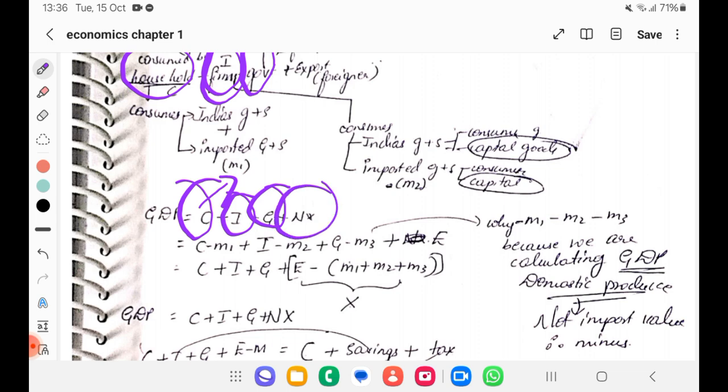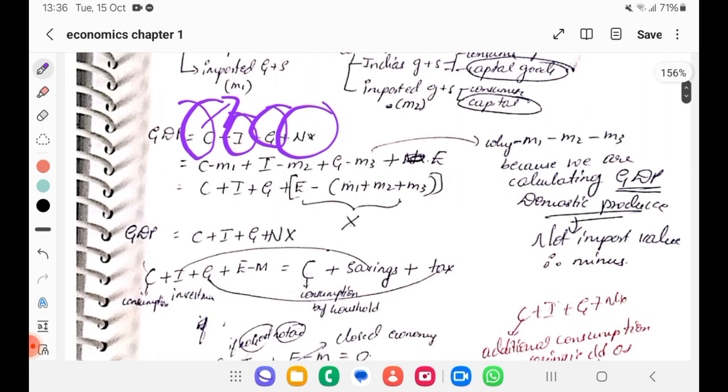So if you do this, you will be able to get. So if you are consuming more, that means more goods have to be produced. Why are you consuming more? Because you have more income, right? When you don't have more income, you can't consume more. That's why we will understand how much growth is happening. If the consumption is going higher, then we will say there is more growth as well, right?